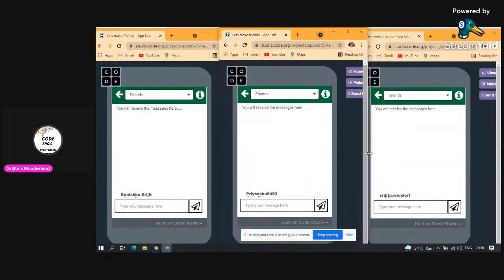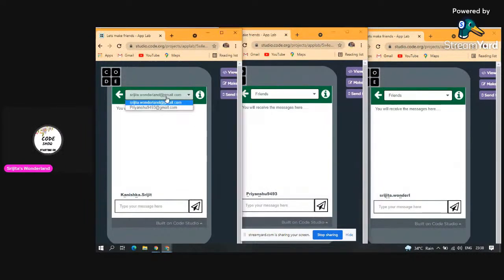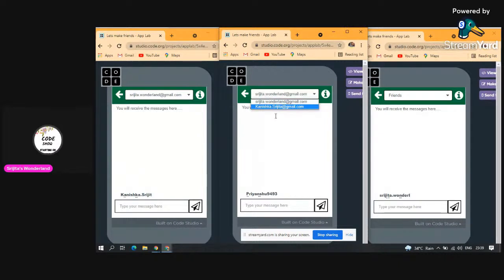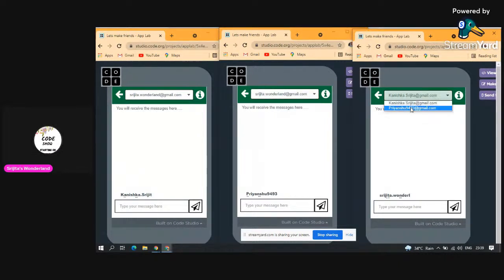See. Now they will chat. They will talk to each other. How? See, if I click the drop down, you can see the two email IDs, right? Srijita's Wonderland. So here, what is happening? The user who is registered here, like the user who created their account here, they will show in this drop down. You all must have seen a drop down when you use an app, right? See, this is how it's happening.